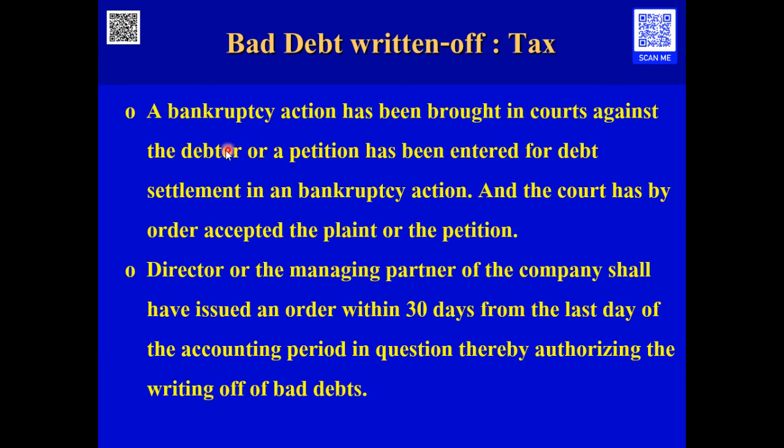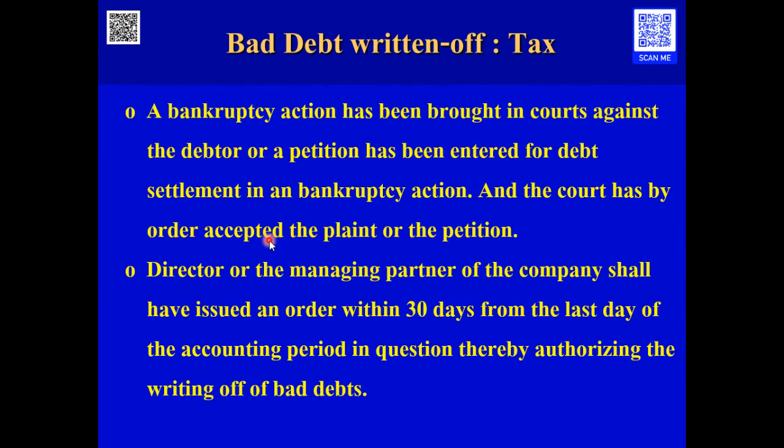Or the company may take a bankruptcy court action, and the court accepts the bankruptcy action and orders to accept the case for judgment.